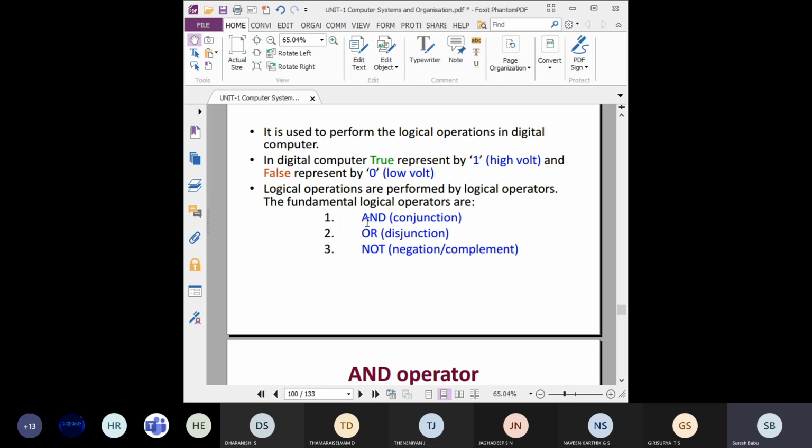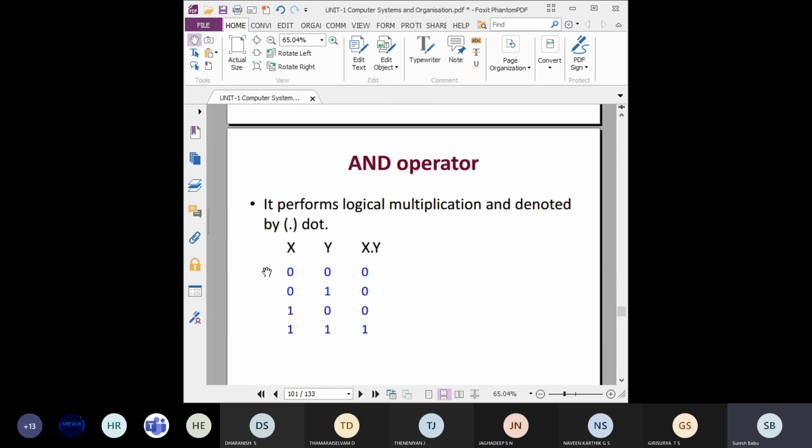If you need an AND gate, you need to know the functionality of the AND gate, how the output will be, when the output is 1 and when it is 0. And you need to know the possible inputs. If there are two inputs, how many possibilities will come? 2 power 2 means 4 possibilities. 3 inputs means 2 power 3, 8 possibilities. So you should know how to make the truth table.